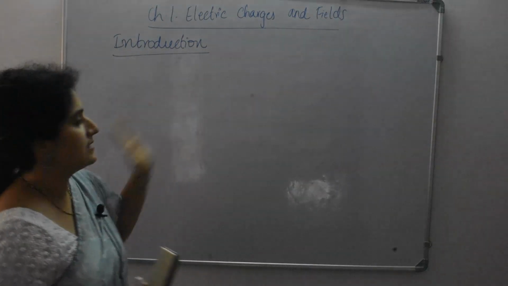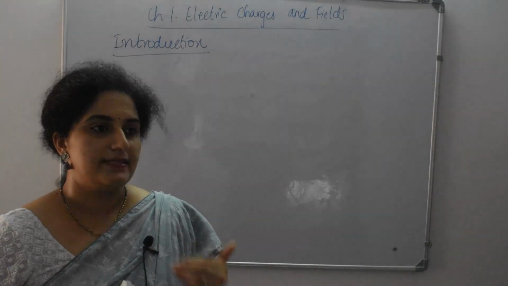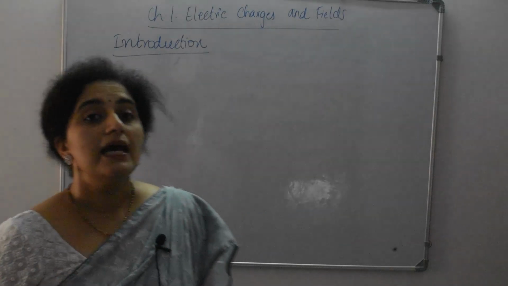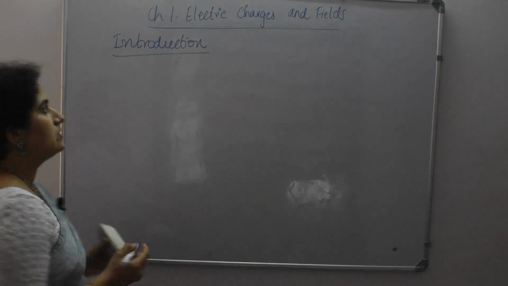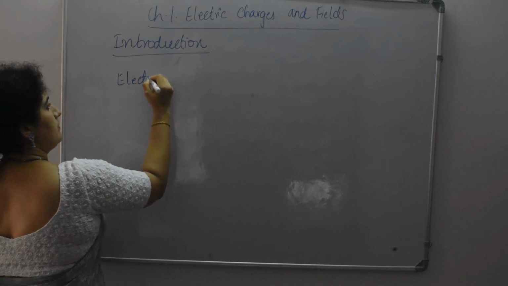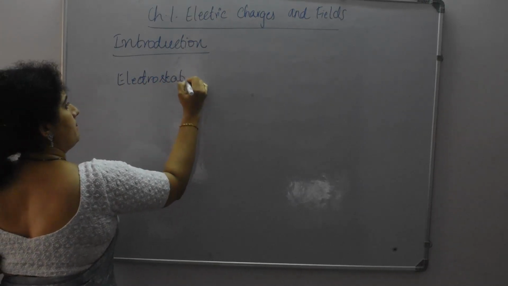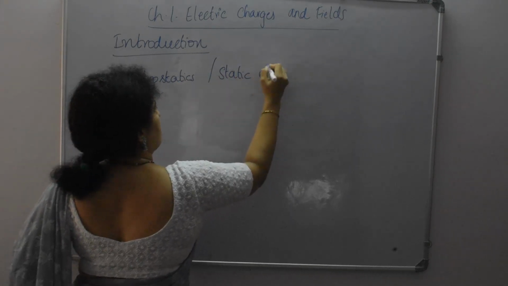So we will see the reasons for all these live examples which we come across in our daily life. This is actually because of what we call electrostatics or static electricity.